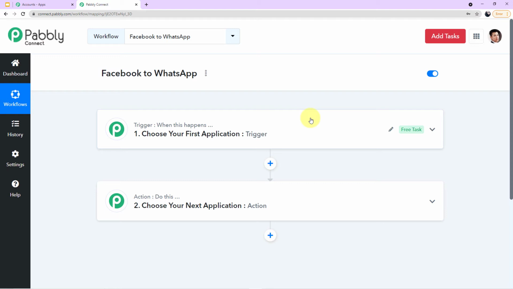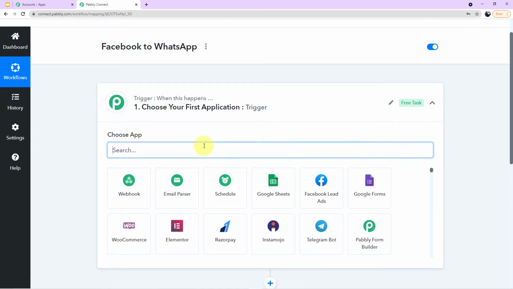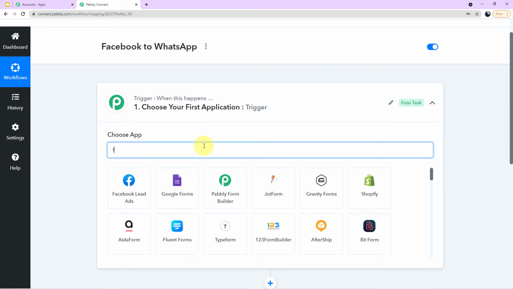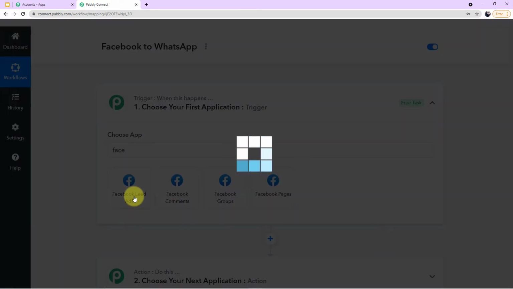Okay, now we'll continue the process. We'll start with the steps of integration. What you have to do is first click on this first window, choose your first application, come to the search field, and here search for Facebook lead ads. As you can see on my screen, we have to select Facebook lead ads.